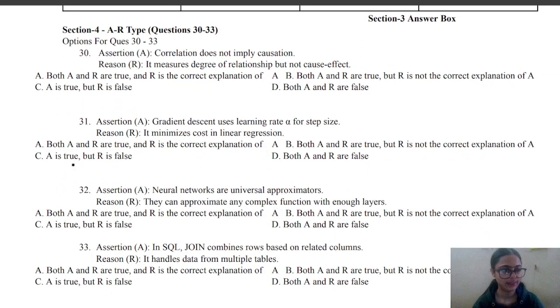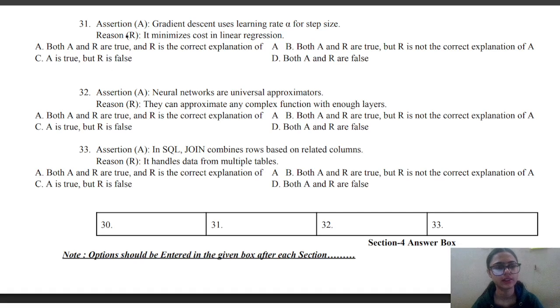Next, coming on to the next section, that is assertion reason based. So the assertion here is correlation does not imply causation, and the reason is it measures degree of relationship but not cause and effect. So here the correct answer is A, that is both A and R are true, and R is the correct explanation of our assertion. Next, gradient descent uses learning rate for step size, and the reason is it minimizes cost in linear regression. So yes, both statements are correct, and R is the correct explanation of the given assertion.